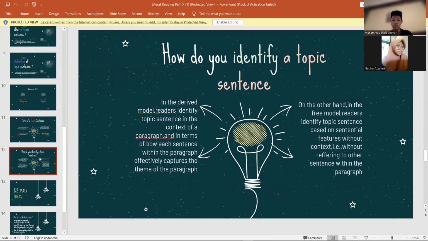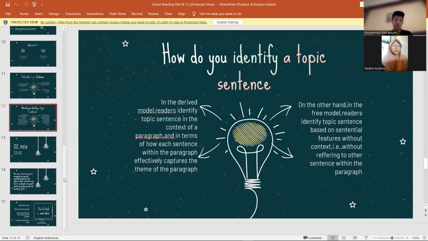And how do you identify a topic sentence? In the derived model, readers identify a topic sentence in the context of a paragraph and in terms of how each sentence within the paragraph effectively captures the theme of the paragraph. On the other hand, in the free model, readers identify a topic sentence based on sentential features without context, that is, without referring to other sentences within the paragraph.